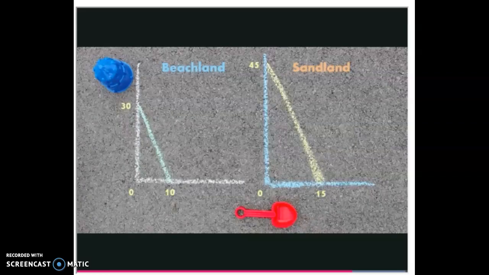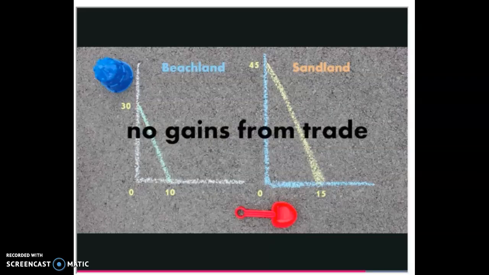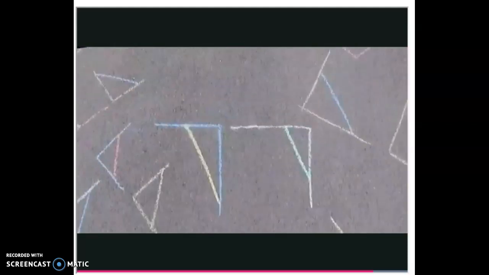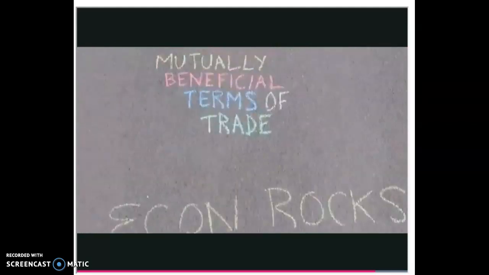In this case, the slopes of the production possibilities curves are the same, so the opportunity costs are the same. Both countries give up 1/3 shovel per bucket and 3 buckets per shovel. In this unusual situation, no one has a comparative advantage in anything, and there are no gains from trade. But whenever the slopes of the production possibilities curves are different, each country has a comparative advantage in something, and each country can gain from trade.